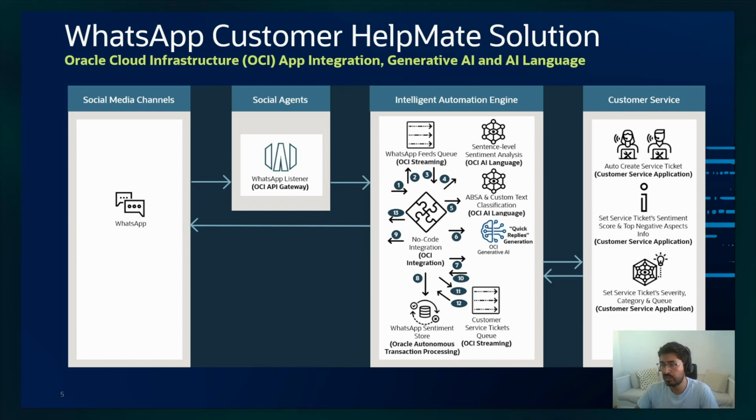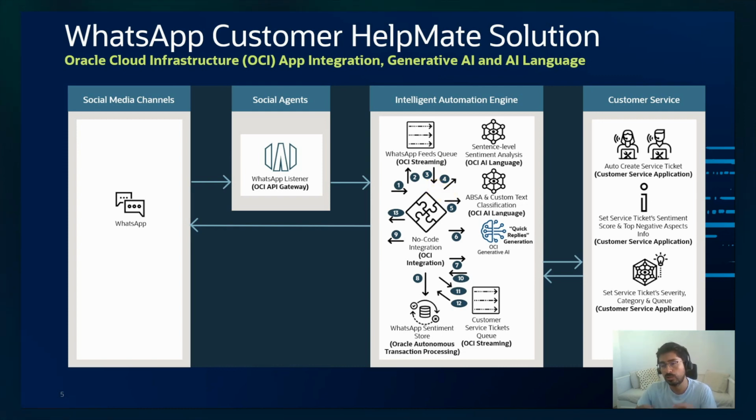So leveraging these OCI streaming topics or queues, we can provide real-time processing of WhatsApp messages. Steps 1 and 2 are basically to post, the publisher integration. And then we have the consumer integration starting from step 3. So we consume the WhatsApp event.